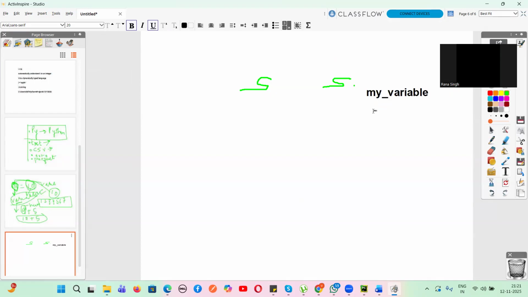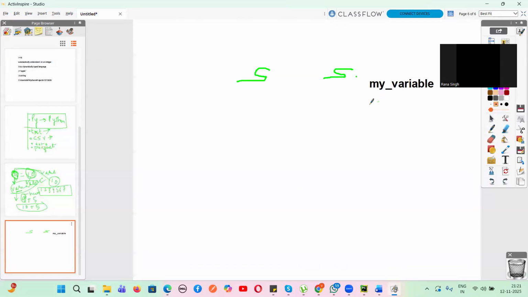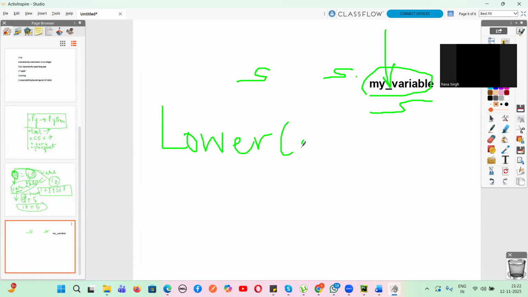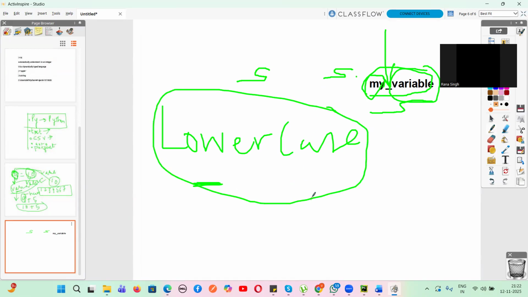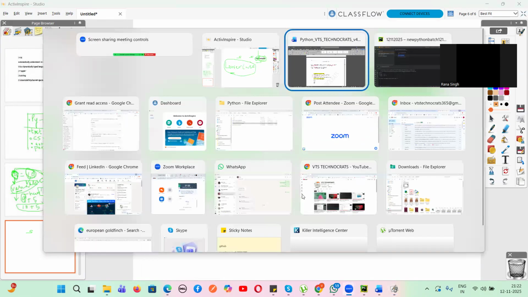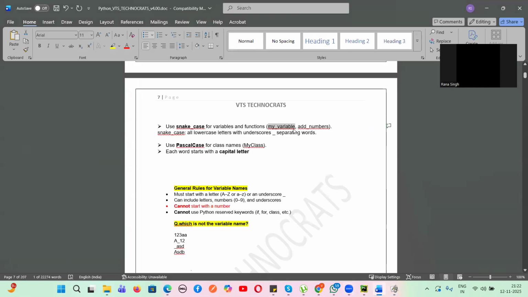This is what, guys, a variable name looks like. It looks somewhat like a snake kind of structure. That is why the variable naming convention is called snake case. Everything is in lowercase and separated by this underscore. Everything is first of all in lowercase, and then one word is separated from the other by an underscore. This overall structure is called snake case. So this is the naming convention of a variable.